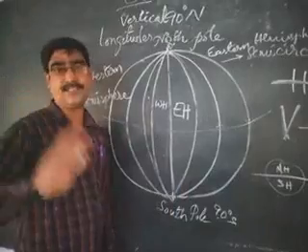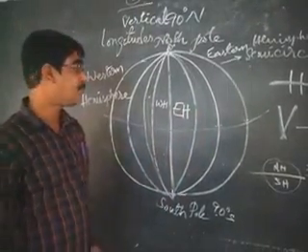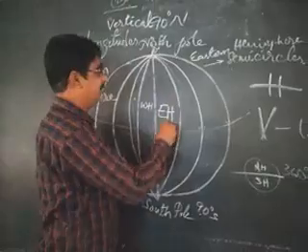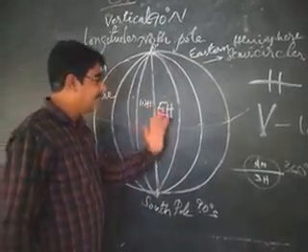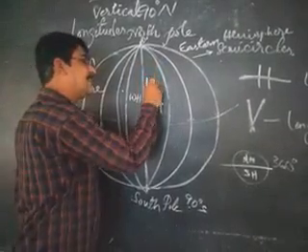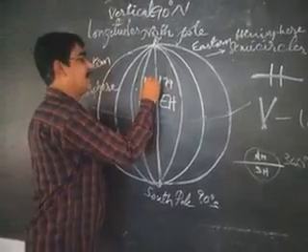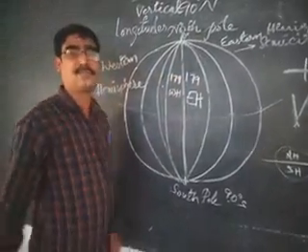So there is no specific distance between two longitudes. There are 179 longitudes in the eastern hemisphere and 179 longitudes in the western hemisphere.